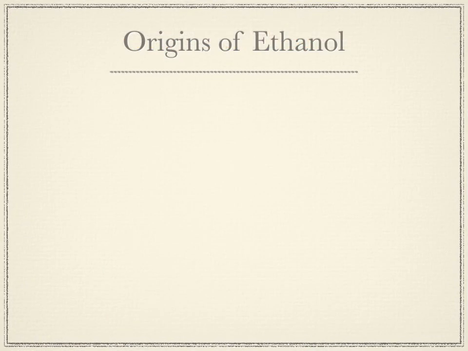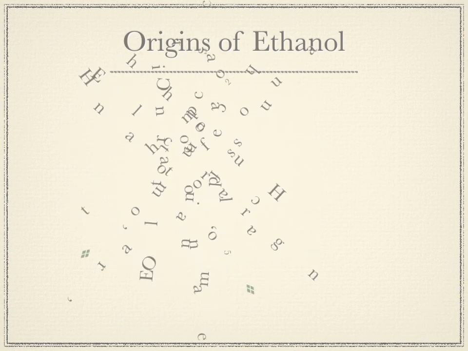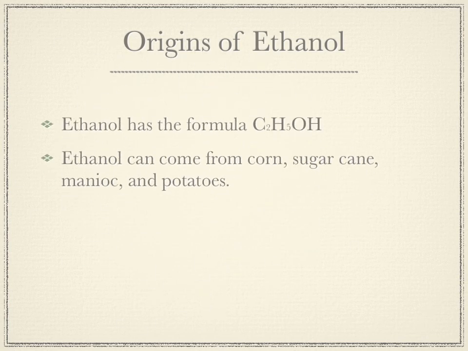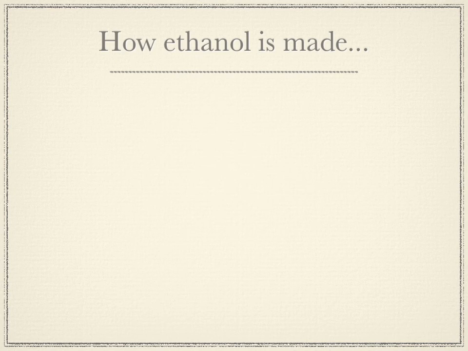So now I'm going to talk about the origins of ethanol. First, ethanol has the formula of 2 carbons, 5 hydrogens, 1 oxygen, and 1 hydrogen. And ethanol comes from corn, sugarcane, manioc, and potatoes. I'm going to talk about how ethanol is made.